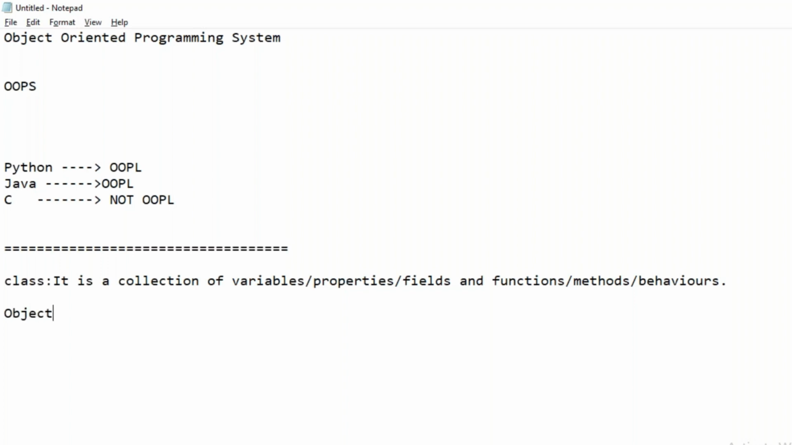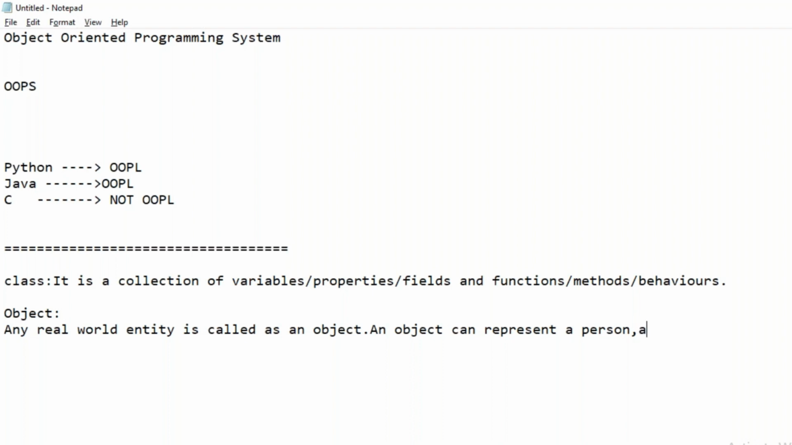But what is an object then? Any real world entity is called an object. An object can represent a person, a bank account, or anything.